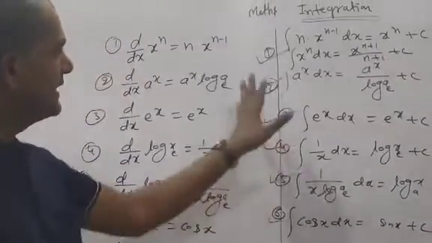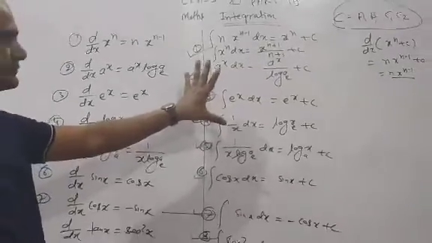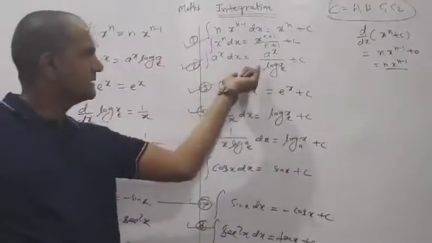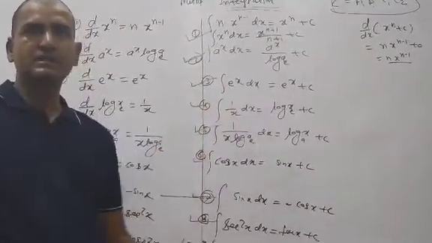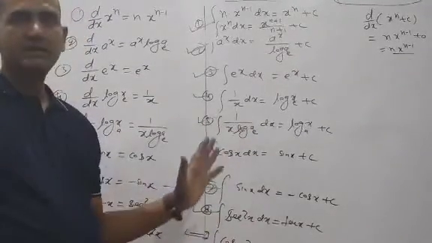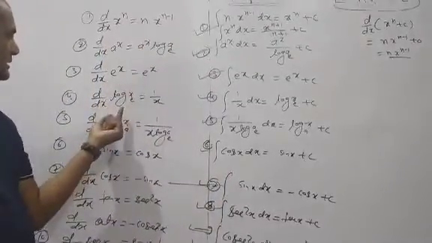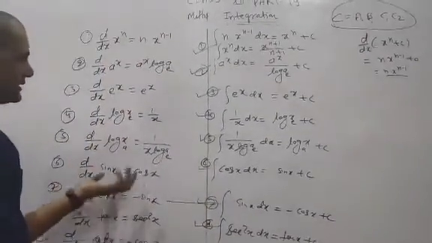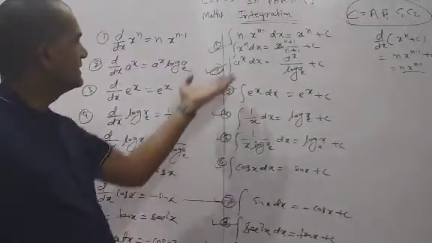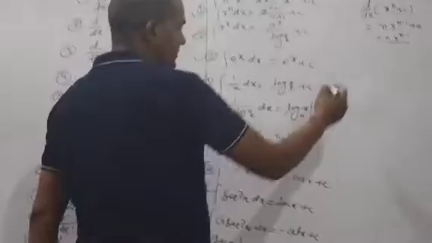Now I think you are clear about integration. Very simple. Integration is the reverse process, the reciprocal process, of differentiation. Then we only have to know the differentiation formulas, and we can get the integration formulas automatically. Understood? And one more value,